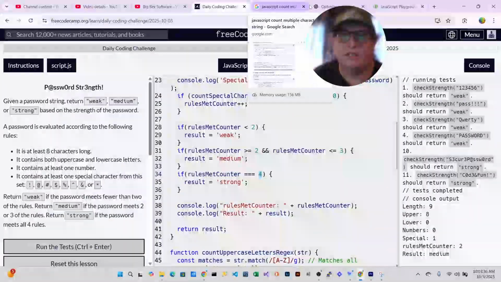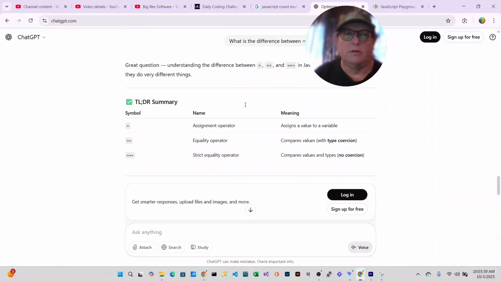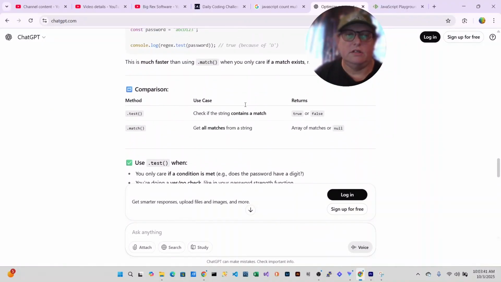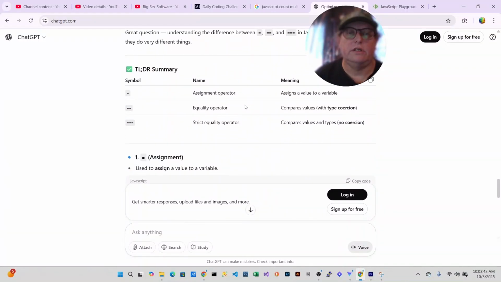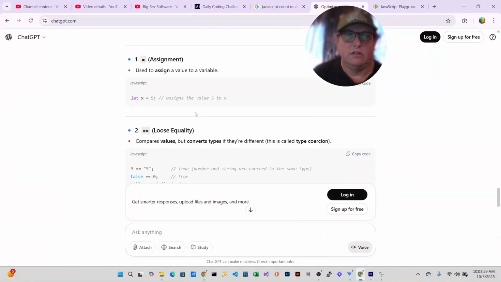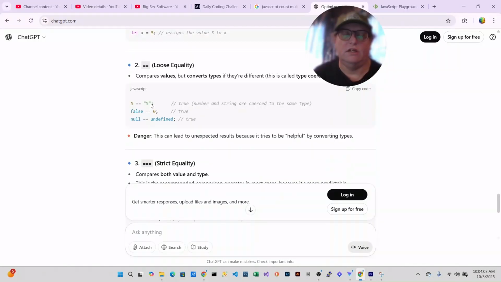And so I looked it up in ChatGPT because I was curious. And there are differences. So here it is. So like I said, a single equals is an assignment operator, assigns a value to the variable. This double equals is equality, compares the values. And the strict equality is the triple, which compares the value and the types. So for example, let x equals 5, that's the equal that we're used to using. Compares values, but converts types if they're different. This is called a type conversion.